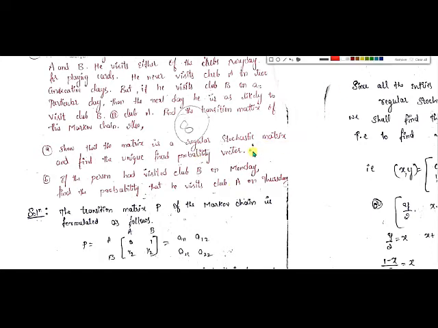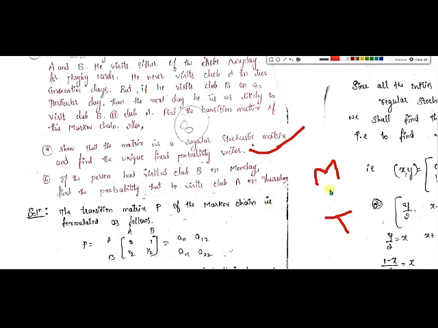Now the next one. What is the next one? If the person had visited club B on Monday, just assume that the person had visited club B on Monday. Then find the probability that he visits club A on Thursday. They are asking about the probability that the person is going to visit club A on Thursday.